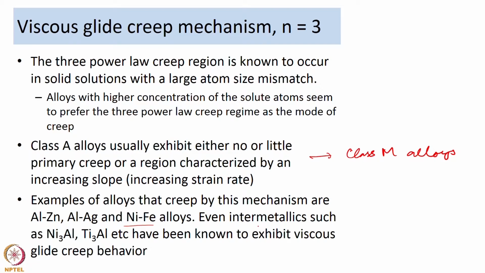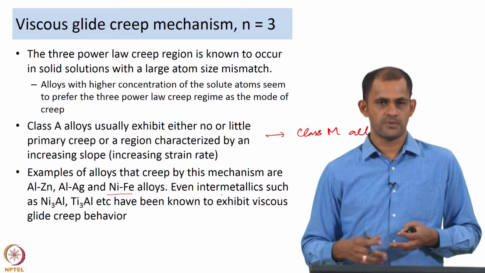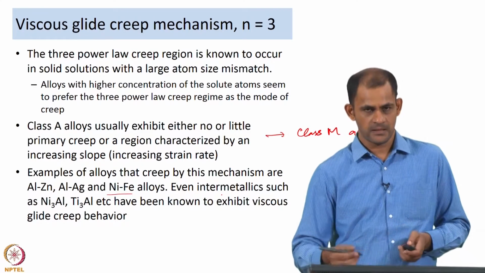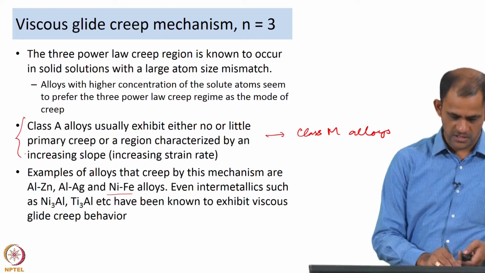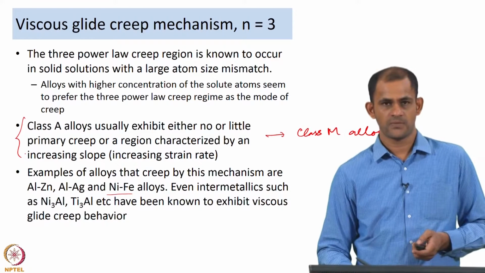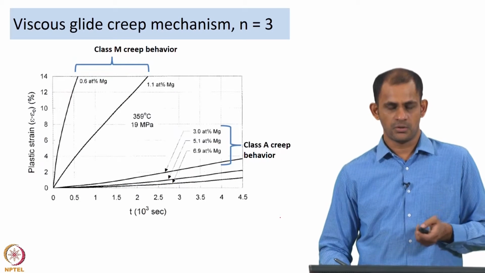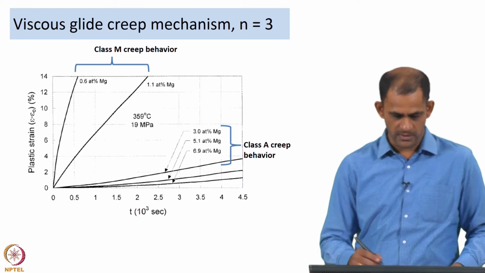Why do I say it is interesting? The reason is we are talking about solute atoms interacting with the dislocations and preventing their motion. So, you are mainly talking about solid solutions, but intermetallics have also been observed to display this creep behavior, and I will explain why that might be the case in the coming portion. Now, let us take our attention back to this statement that the class A alloys usually exhibit either no or very little primary creep regime. So, let us look at this slide. Here we have two types of curves. This is an aluminum magnesium alloy.